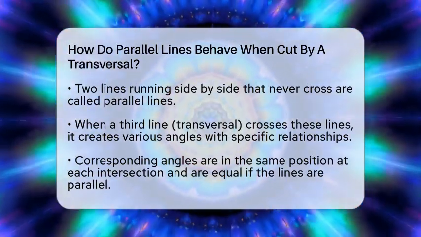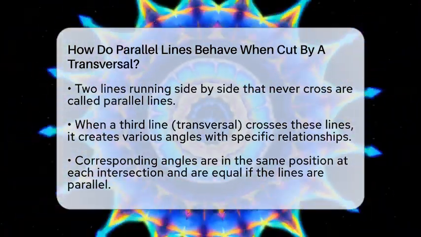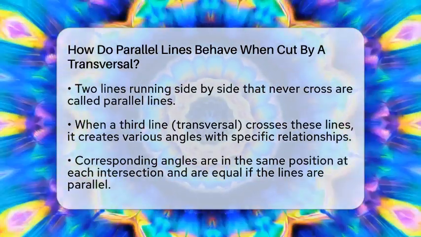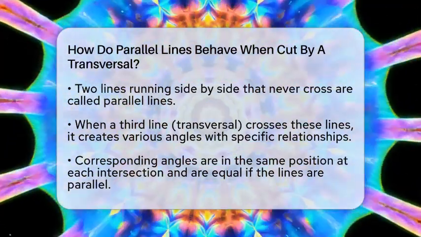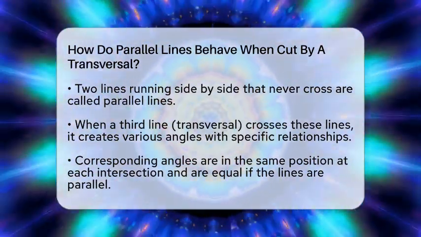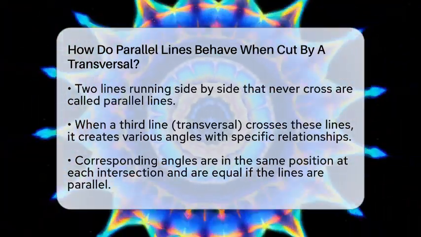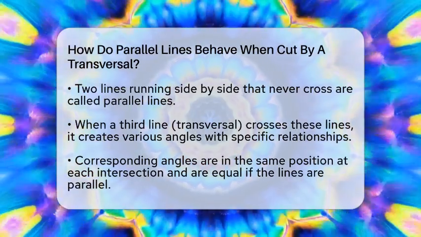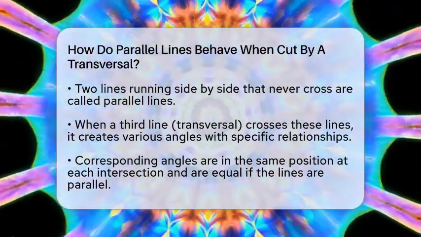When a line cuts across two lines, it creates a series of angles with special relationships. If those two lines are parallel, these relationships become very predictable and useful. First, let's talk about corresponding angles. These are angles that sit in the same relative position at each intersection.